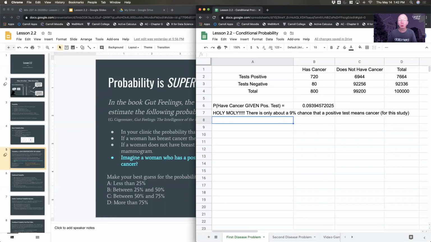And where people lose their intuitive sense is that there is such a massive false positive rate, because there are so many people in the do not have cancer category that you just lose your sense of that big false positive rate. The massive false positive rate leads people into a false sense of what the true positive rate is going to be.